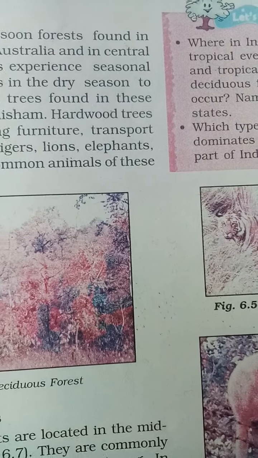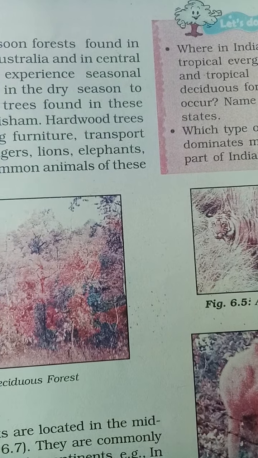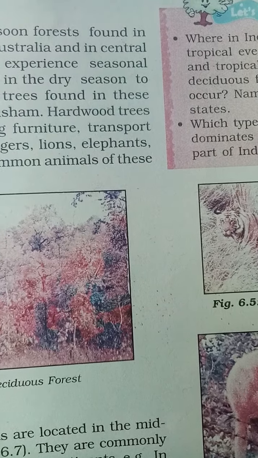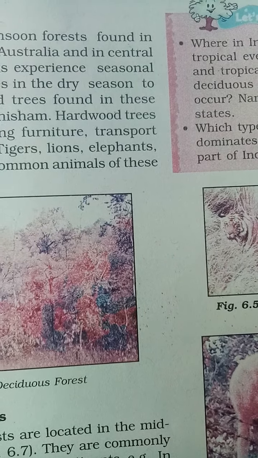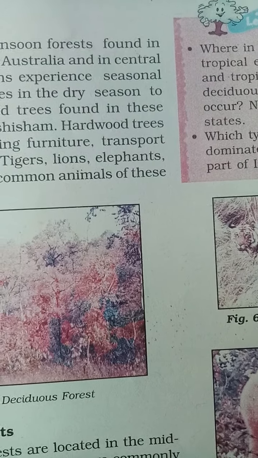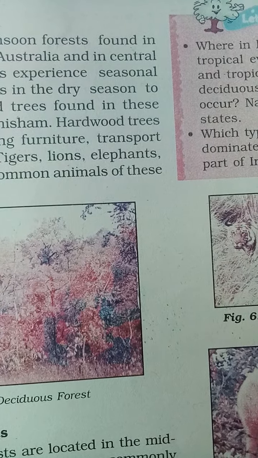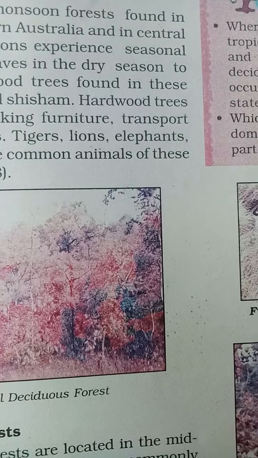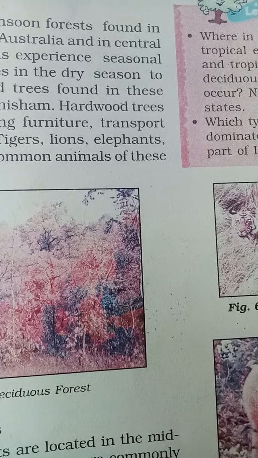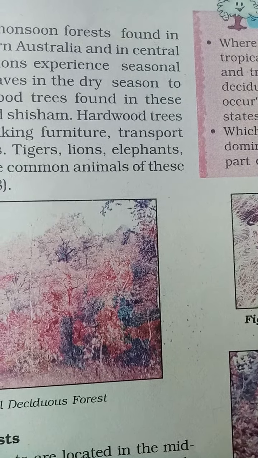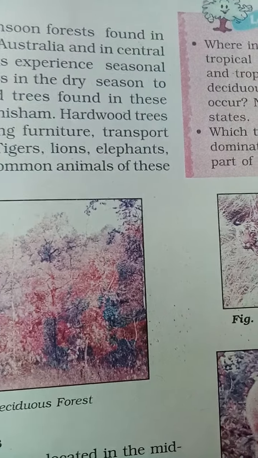And the third type of vegetation is shrubs. Thorny shrubs and scrubs grow only in dry regions.